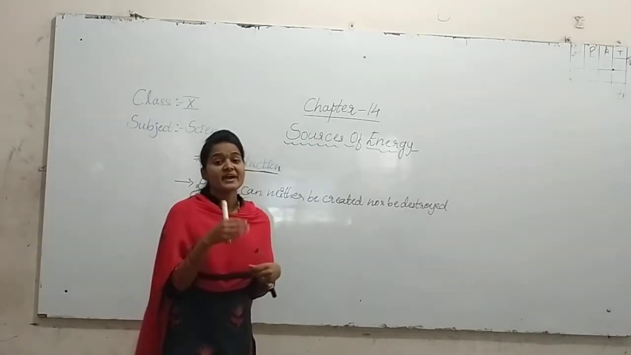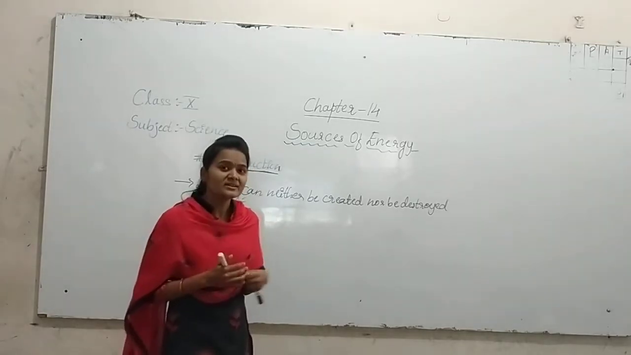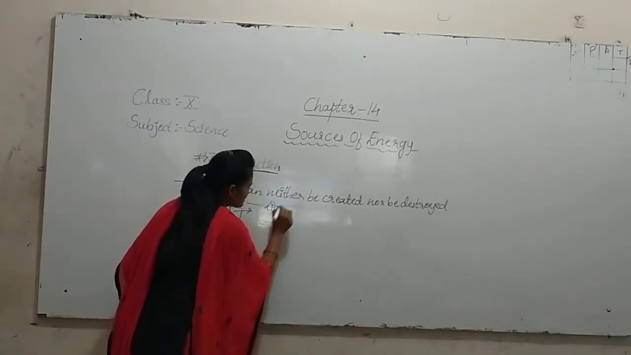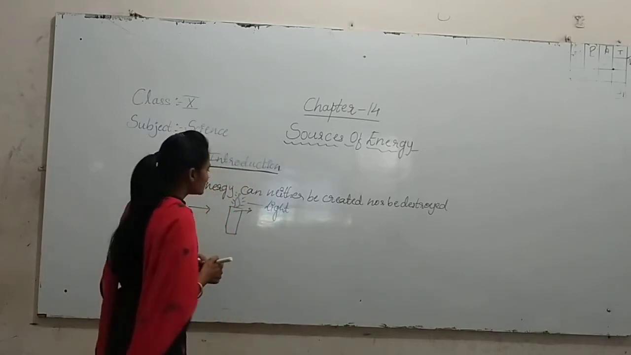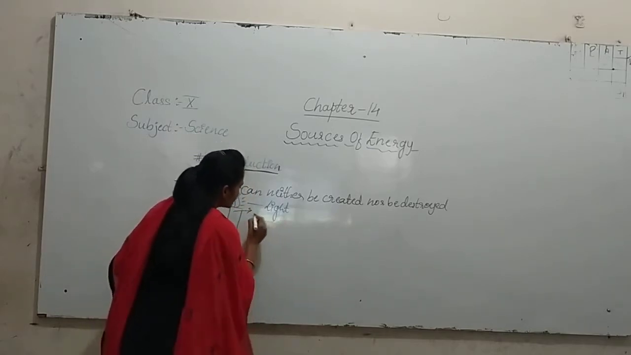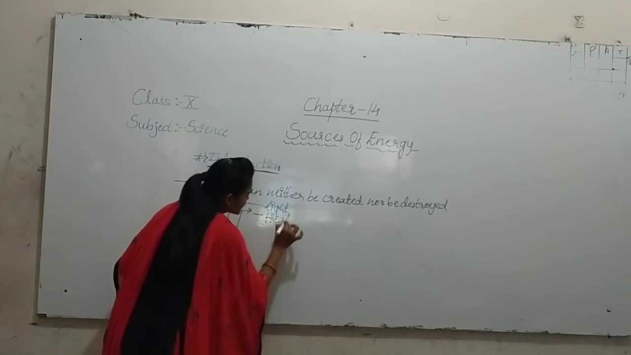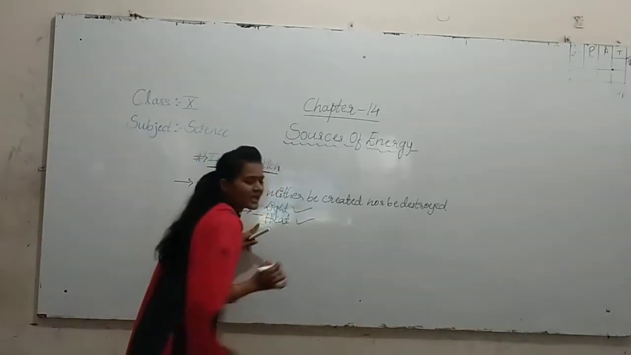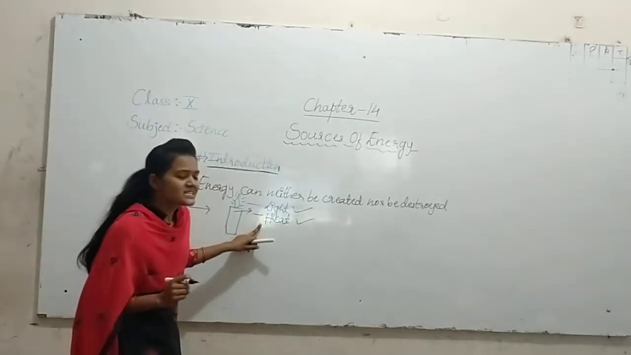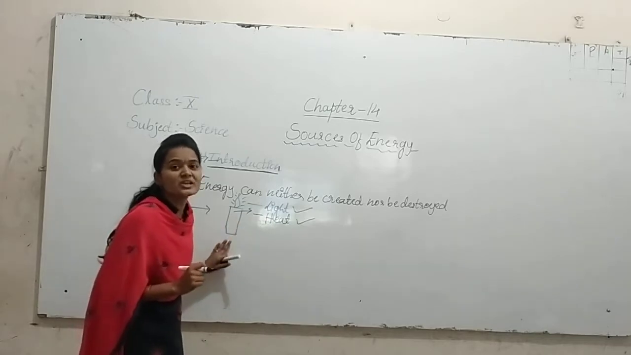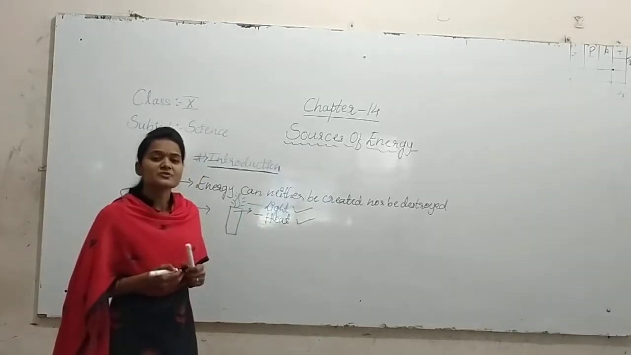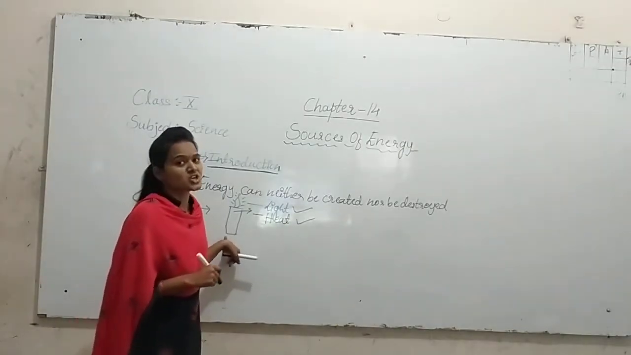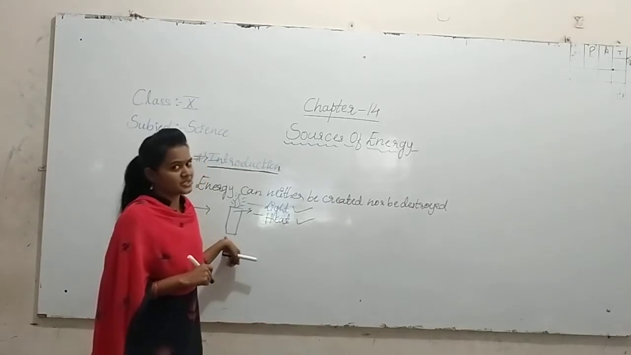While burning, what does that candle give? It gives light energy. Light will be produced, then heat energy is also produced. So light and heat are forms of energy which will be produced from the candle during a chemical change, during a chemical process.